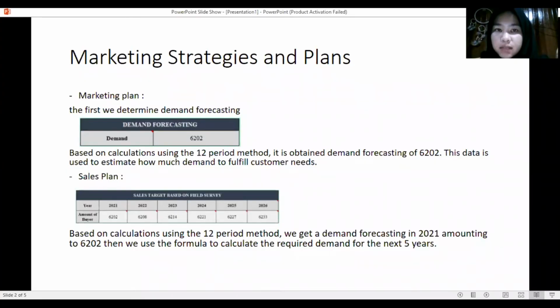So this is the marketing strategy and plans. Marketing plans: the first, we determine demand forecasting. Based on calculation using the 12-period method, we obtained a demand forecast of 6202. This data is used to estimate how much demand there is to fulfill customer needs. The next is the sales plan. Based on calculation using the 12-period method, we get a demand forecast in 2020-21 amounting to 6202. Then we use a formula to calculate the required demand for the next 5 years.